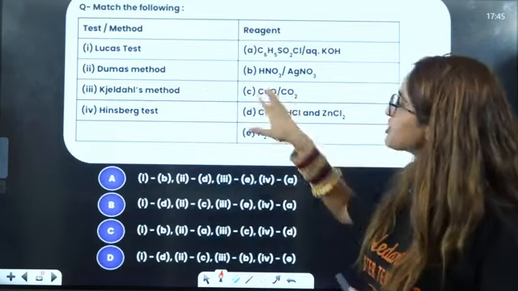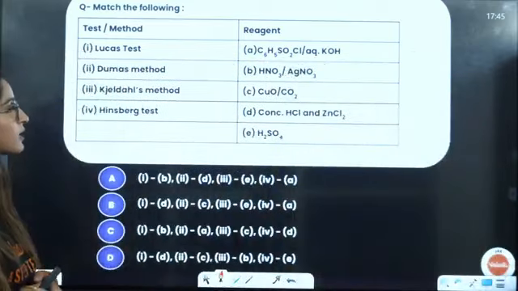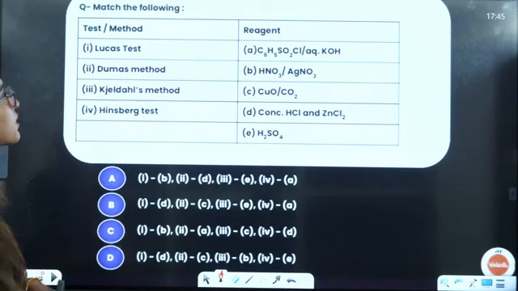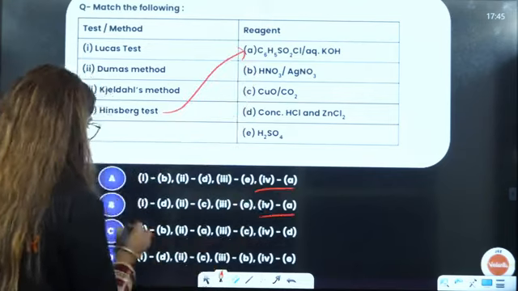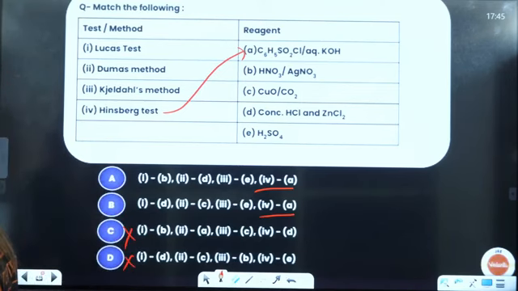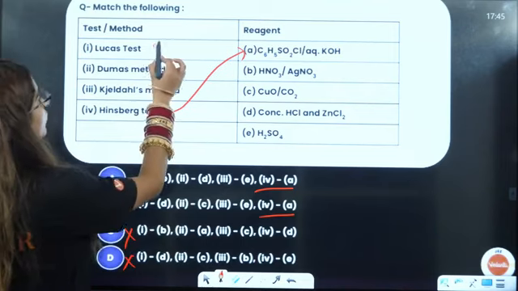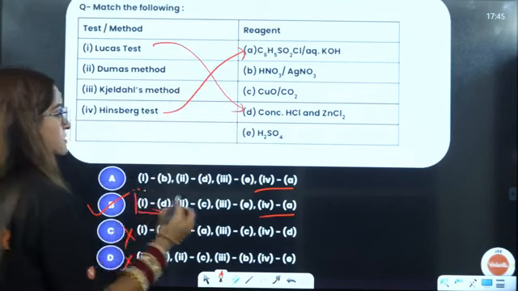Next, you have some reagents. Name and reagent are given to you. So very simple. Let us see. First is Hinsberg. Hinsberg is this one. So the fourth is A. These two, C and D, are eliminated. Okay. Lucas test, concentrated. So for Lucas test, A is D. So the answer is B, the correct answer.